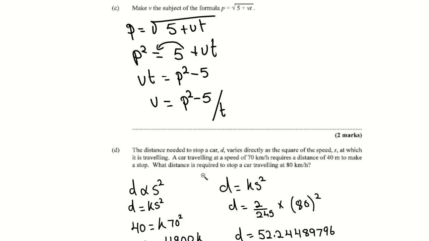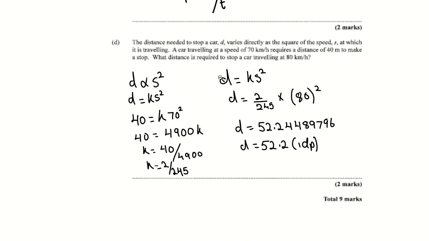Right, they like to bring these type of questions as well. If you realize, we saw a lot of these: directly proportional to, indirectly proportional to, varies directly, however they may say it. The distance needed to stop a car, D, varies directly as the square of the speed, S. So they're telling you that D is proportional to S squared, at which it is traveling.